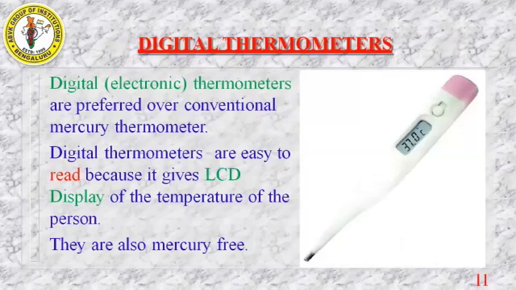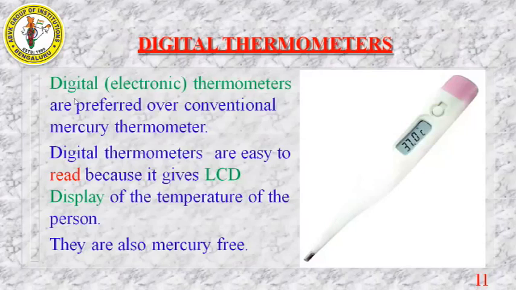Next we have a digital thermometer. So what is a digital thermometer? Digital electronic thermometers are preferred over conventional mercury thermometers. Digital thermometers are easy to read because they give an LCD display of the temperature of a person. They are also mercury free. Here in a digital thermometer, they won't use mercury. So this is one of the advantages of a digital thermometer over a normal clinical thermometer.